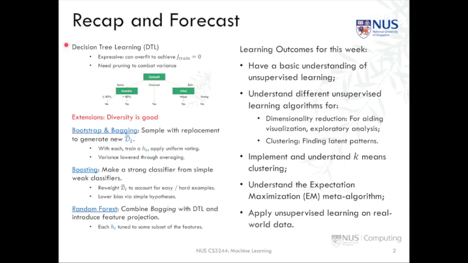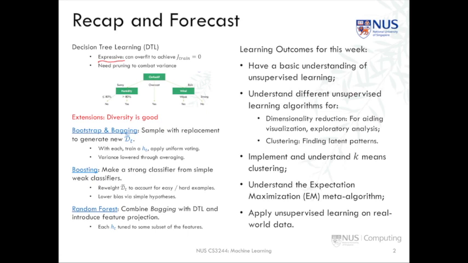Last week we touched on decision tree learning, a powerful machine learning algorithm that mirrors human intuition by looking at one attribute at a time. We saw that it's very expressive. It can overfit the dataset very easily by constructing a path in the decision tree to a particular set of attribute values, and then setting the leaf of that path in the tree to the y value for that particular example. And because of this, we need to prune the decision tree in order to combat variance. Otherwise, we'll exactly capture the input data, capturing not only the signal, but also the particularities of the dataset.